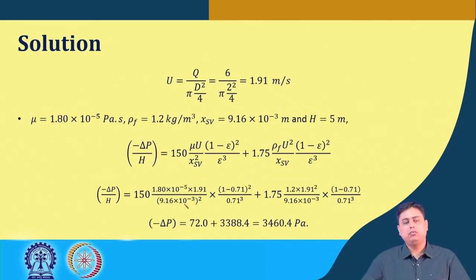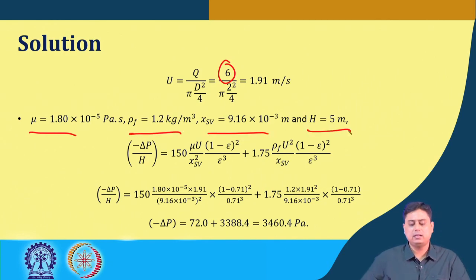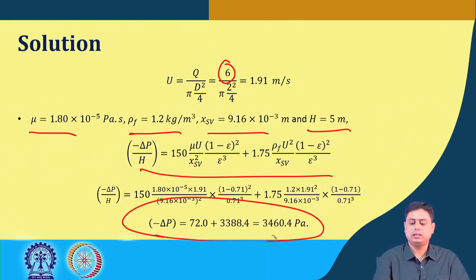Then we move to calculation of superficial velocity, which is 1.91. How do we get that? We divide the volumetric flow rate by the cross sectional area, and we get the superficial velocity. Now the other information is mentioned, that is mu, rho f, xSV we have calculated, and height is 5 meter. We use it in the Ergun equation and we get that the overall pressure drop is 3460.4 Pascal.